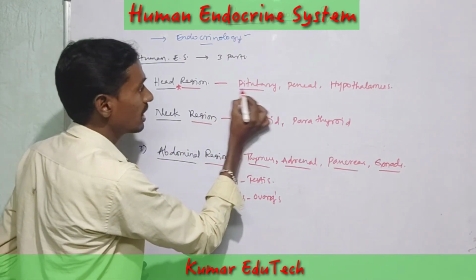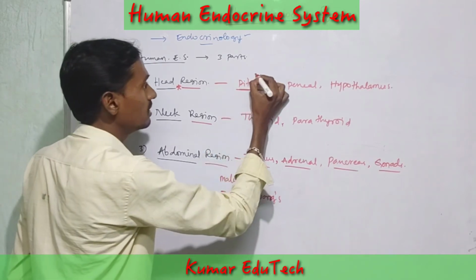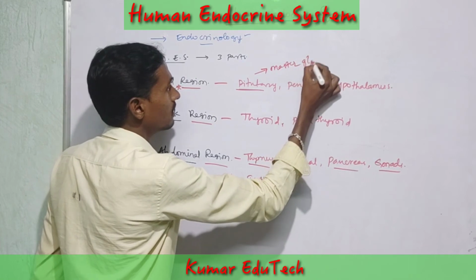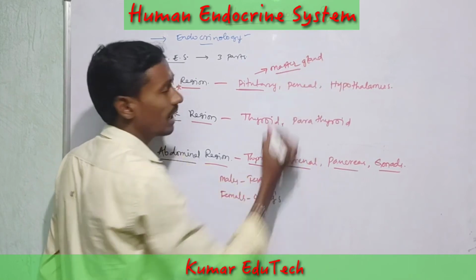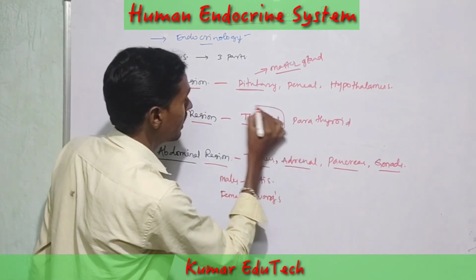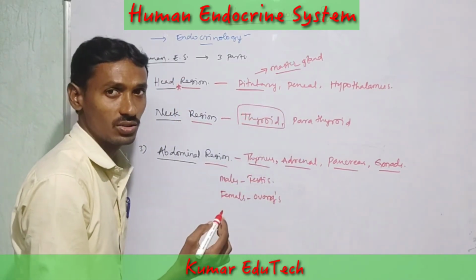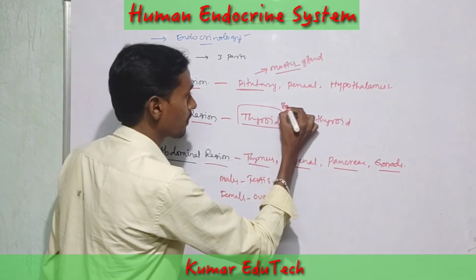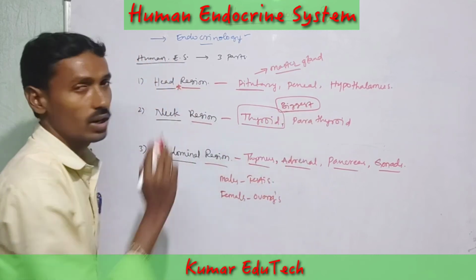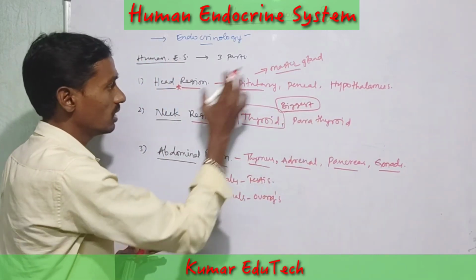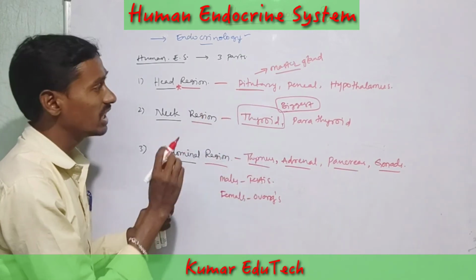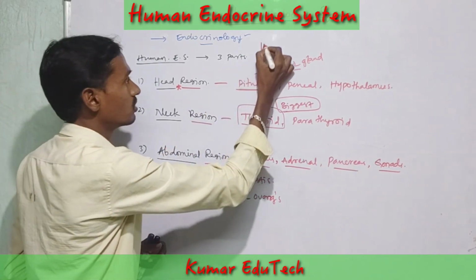Among these, the pituitary gland is the master gland of the endocrine system. The thyroid gland is the largest gland of the endocrine system. These endocrine glands secrete different types of hormones.